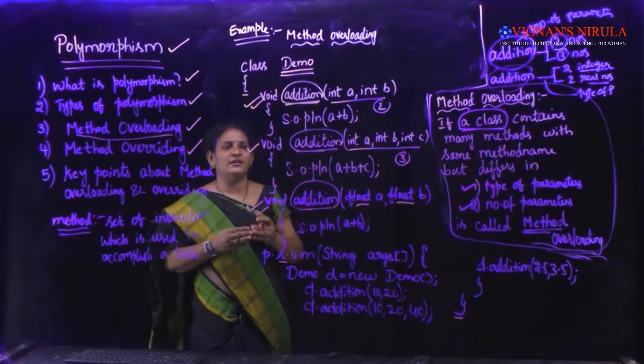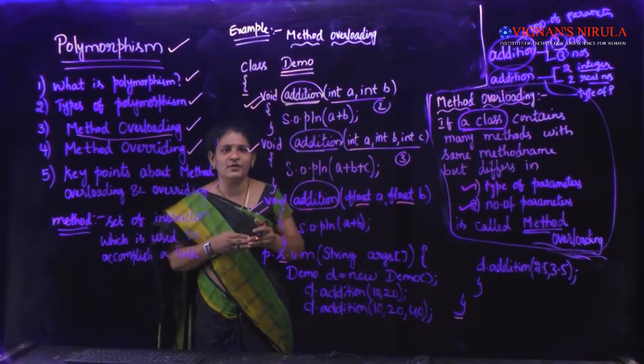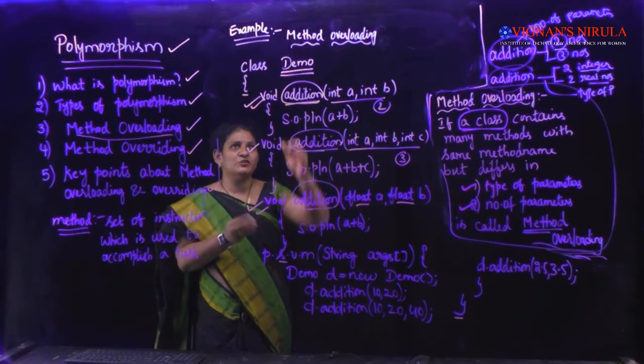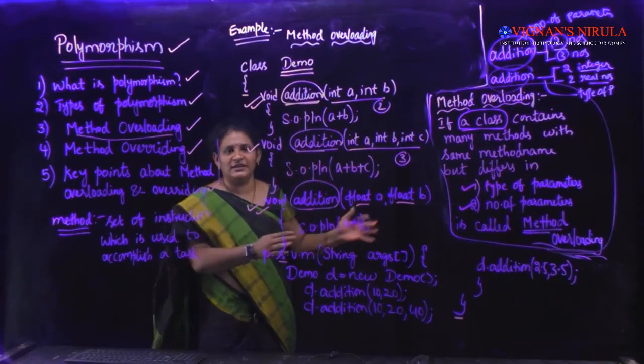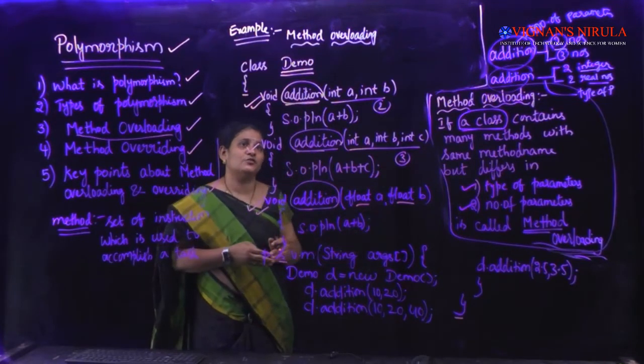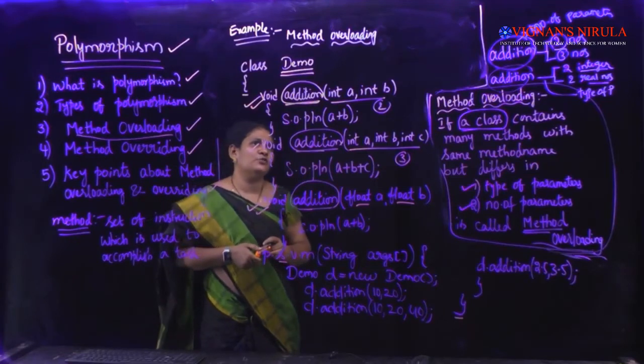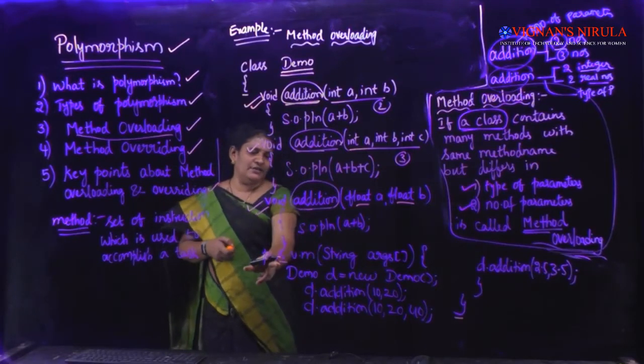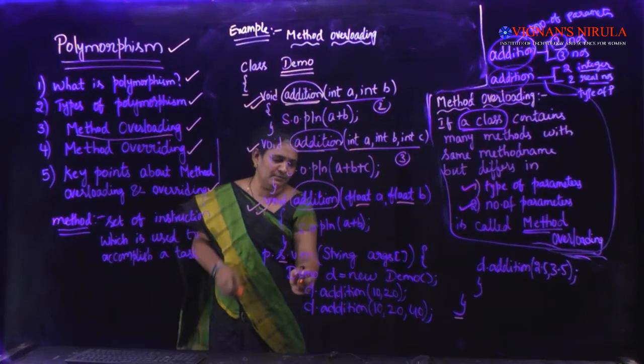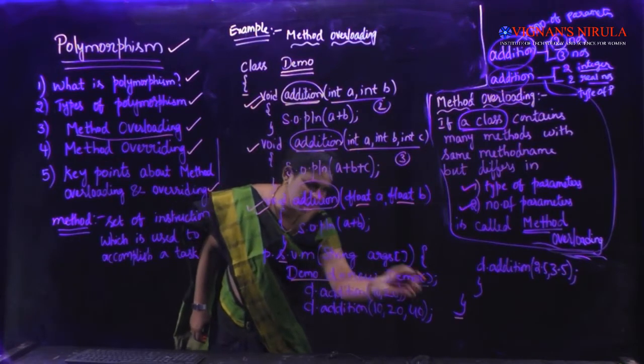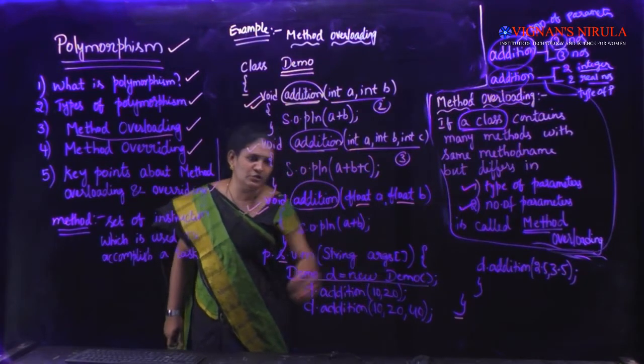Whenever you want to implement the method overloading concept, all those methods need to be present in a single class, but not in different classes. That is a constraint you need to remember here. And here I have written the main method. Inside the main method, I have created an object here: Demo d is equal to new Demo().